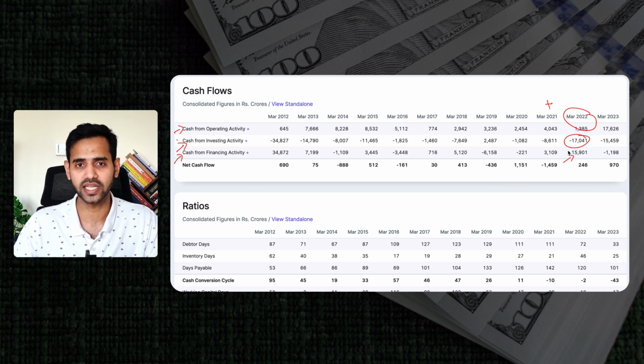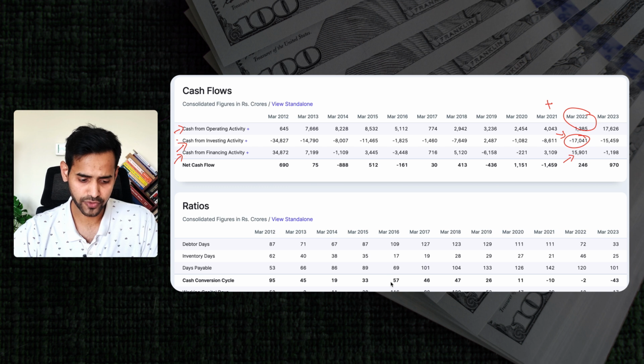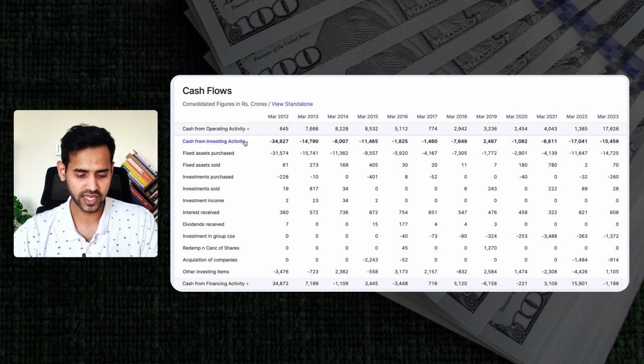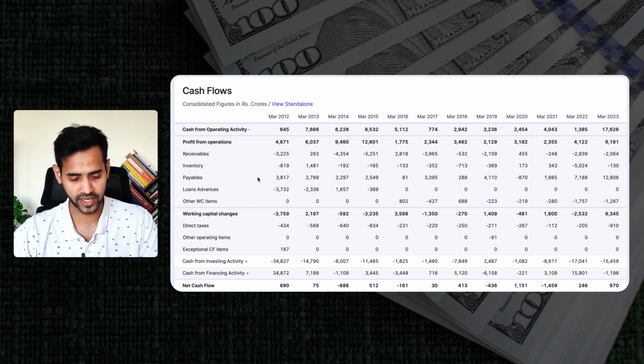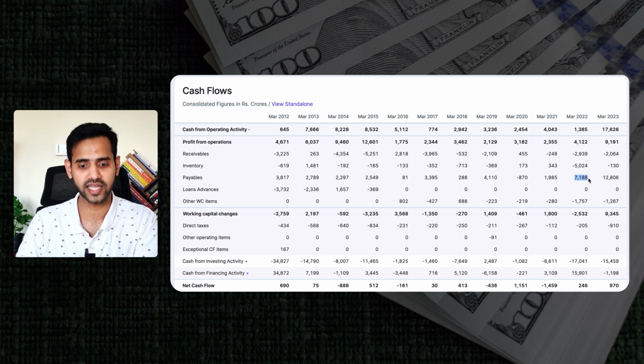Why? Because if you are taking an excess amount of debt, then it is definitely to show a positive sign. What we need to look after is when you are investing in your own business, what is the source of fund? Now there are many interesting points which you can look after inside analyzing any cash flow statement. Let me start from the operating activity for you. If you look over here, the payable amount resembles how much Adani is currently not paying and holding the cash with them.